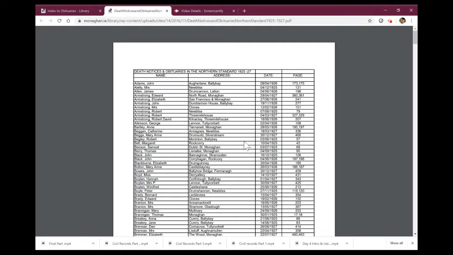And some obituaries, it may just be a mention that the person has passed, or they may have got a full paragraph and it may list all belonging to them, which would be a great resource for your family tree. So they can vary in standard. But quite, as I say, quite simple to navigate.